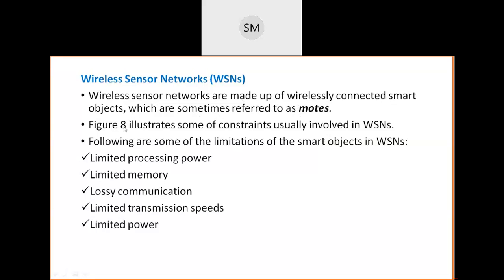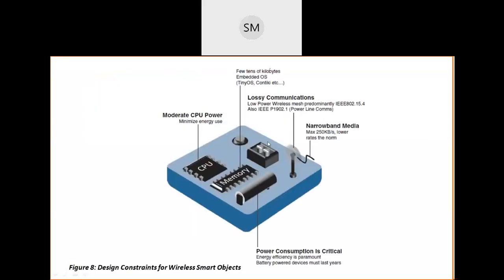Here I am going to show you one figure that shows some of the constraints present in our wireless networks. Constraints means conditions, or some limitations. We will see what those are now.